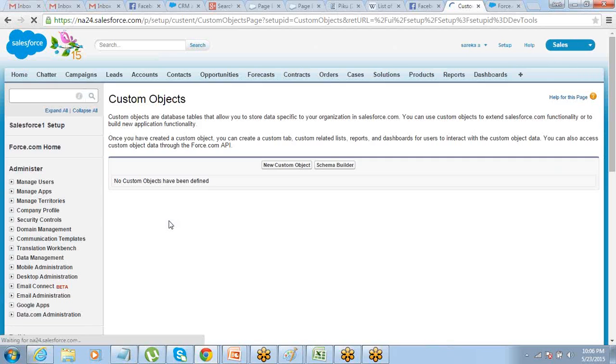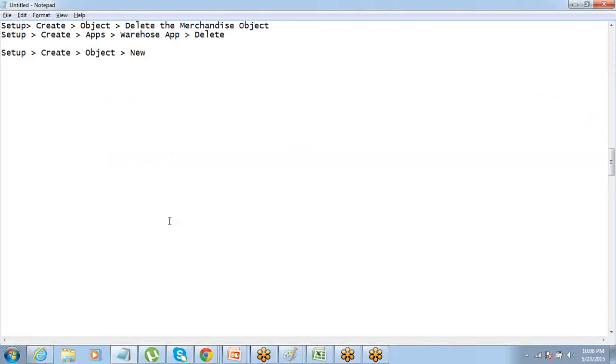Shanmukhi, you just have to go to objects and erase it. Yeah, you have done that. So just click on new custom object. Please click on new custom object.